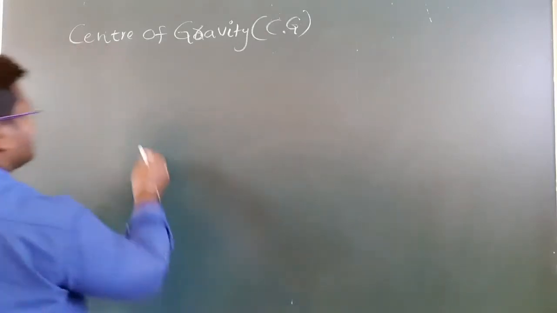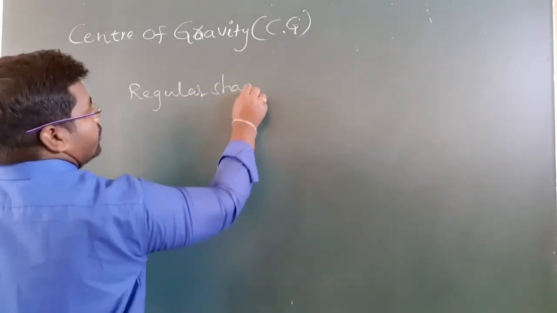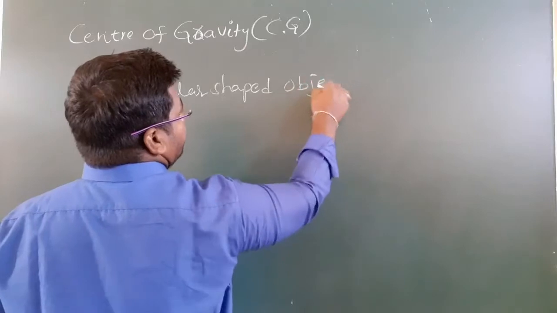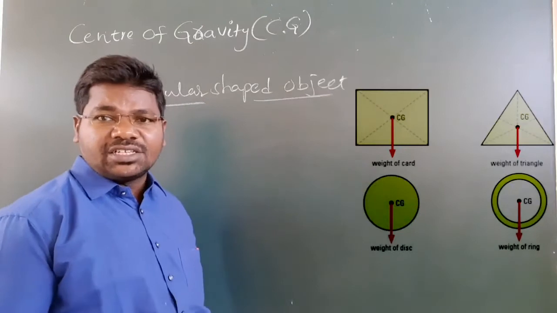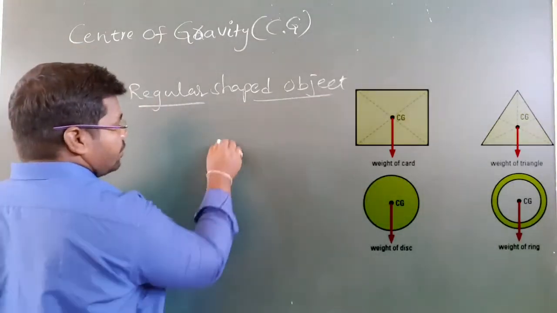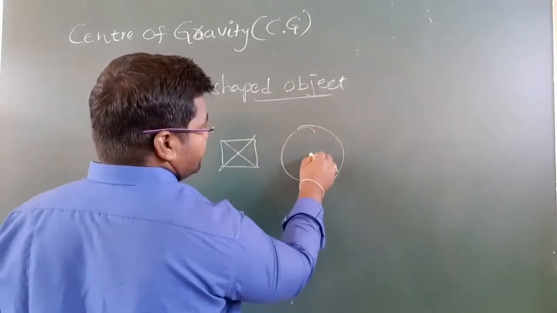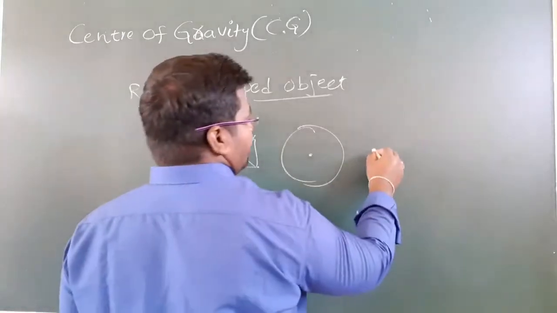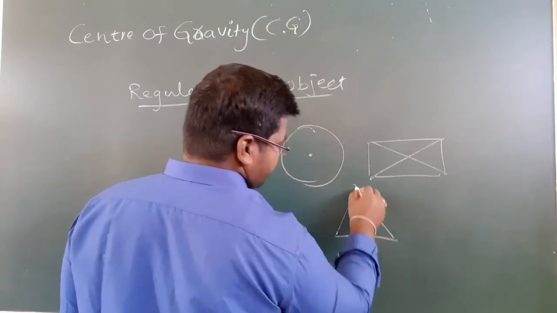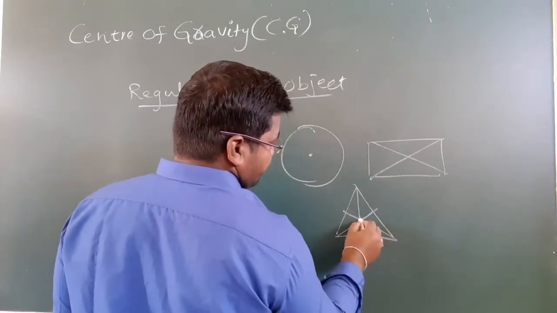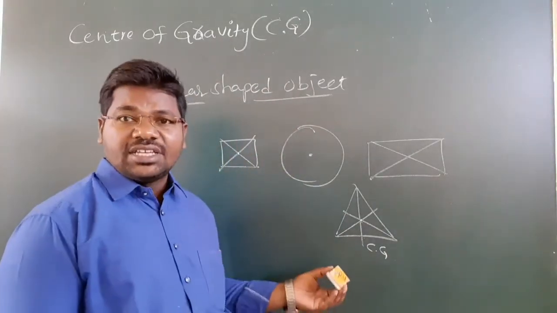For regular shaped objects, we know that according to mathematics we have some formulas. For a circle, this is the center of gravity. Similarly for a rectangle, and next for a triangle, this is the CG, center of gravity. Understand? So these are the regular shapes.